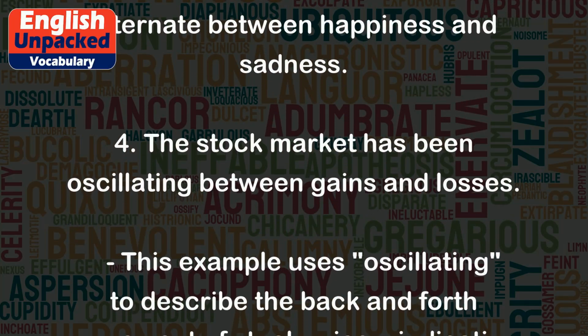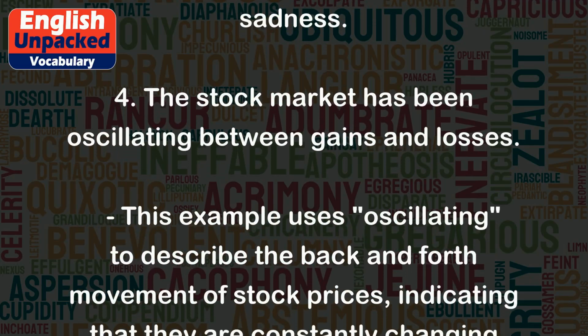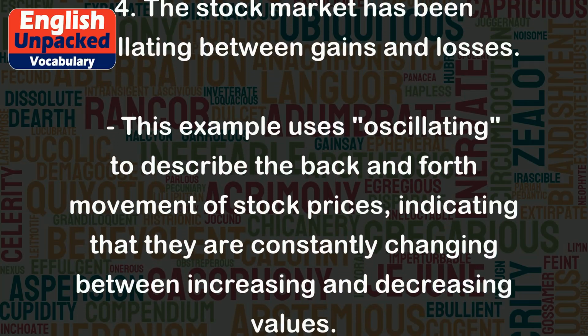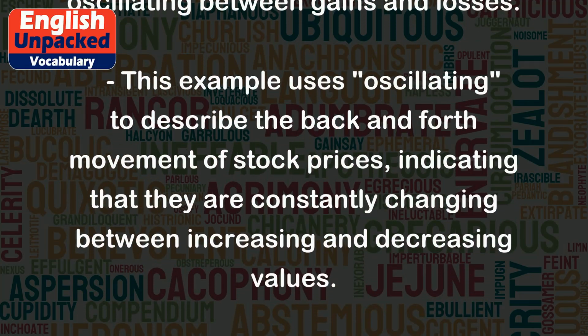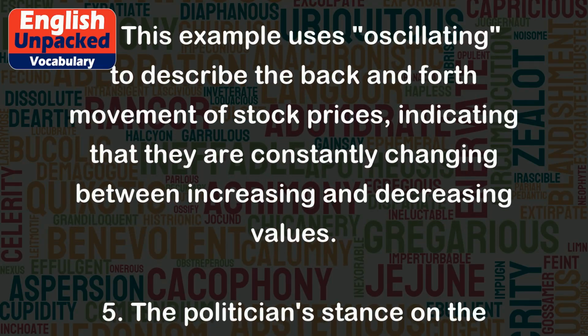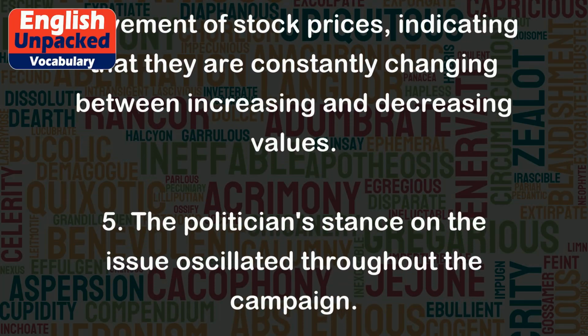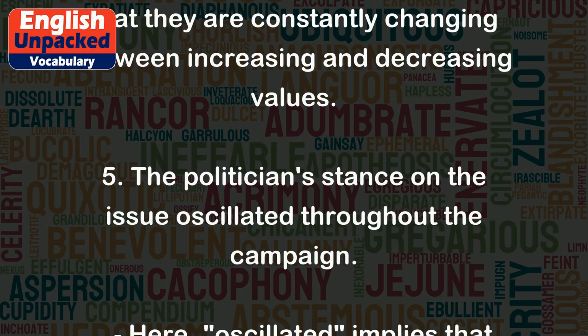4. The stock market has been oscillating between gains and losses. This example uses oscillating to describe the back and forth movement of stock prices, indicating that they are constantly changing between increasing and decreasing values.